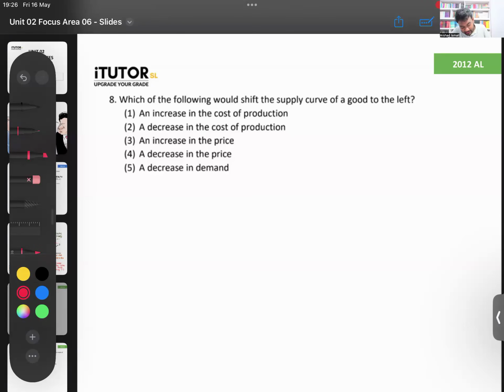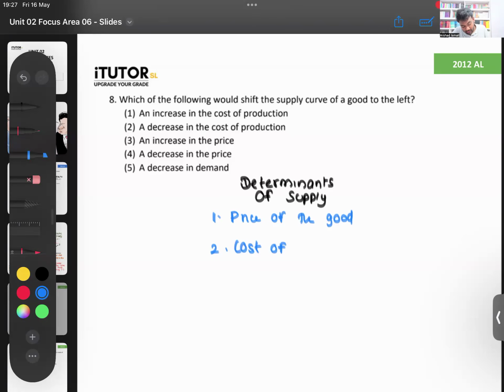What are the determinants of supply? What and what do we have, Lamai? Determinants of supply. We have price of the good. Okay. Price of the good. You have, let's say, cost of production or price of inputs. Cost of production or price of inputs. You have price of related goods.